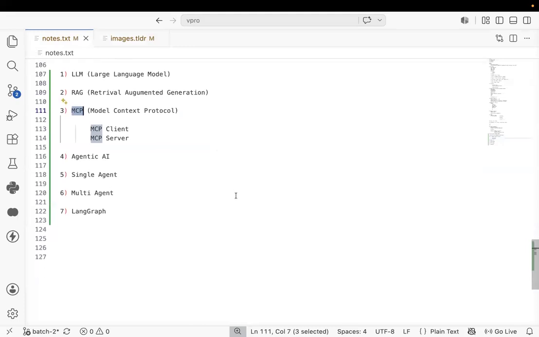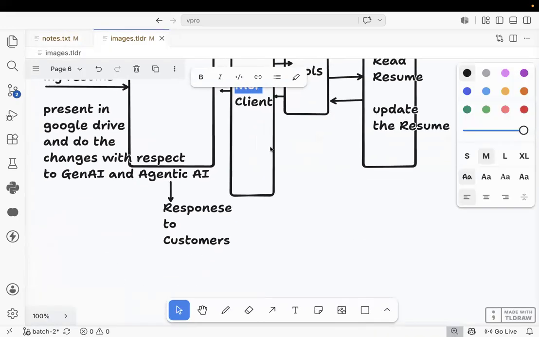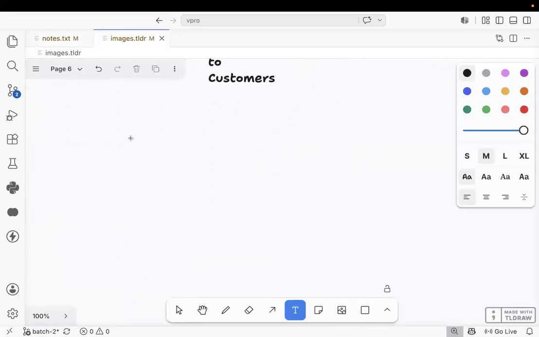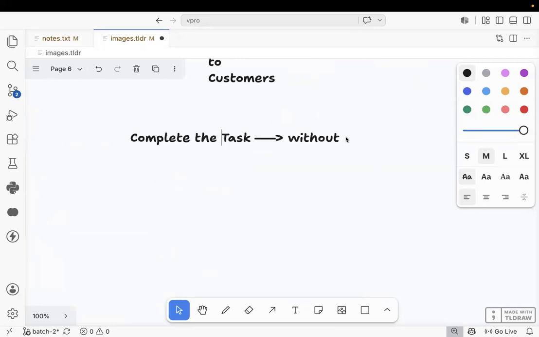Next one. And one more point. Team, what is Agentic AI? Complete the task without a human being, or coming to our level, without a developer. Technically, we can call that agentic AI.